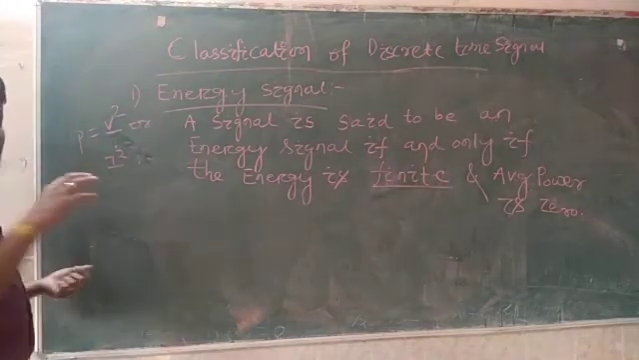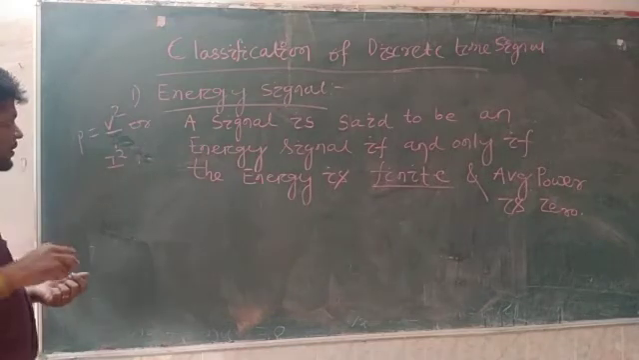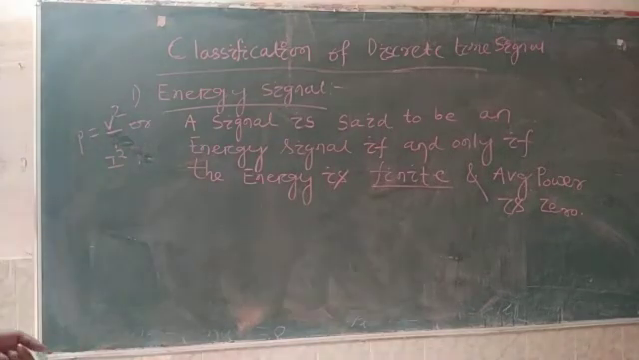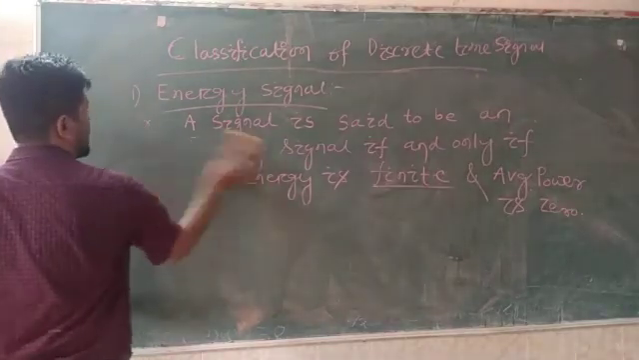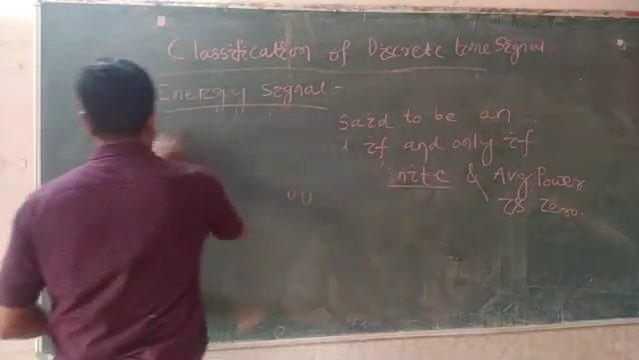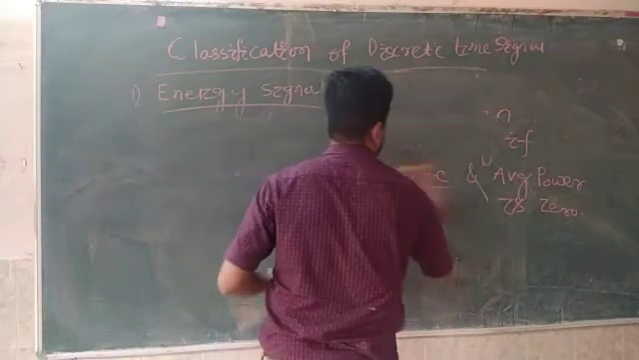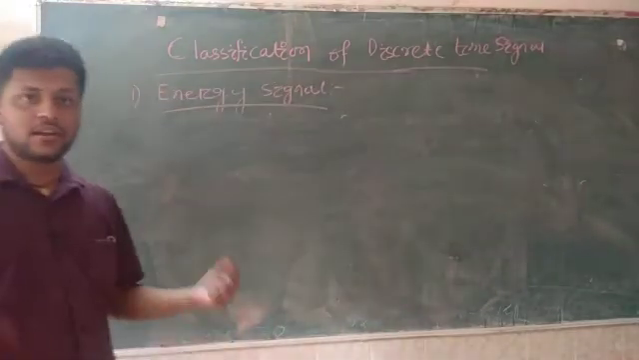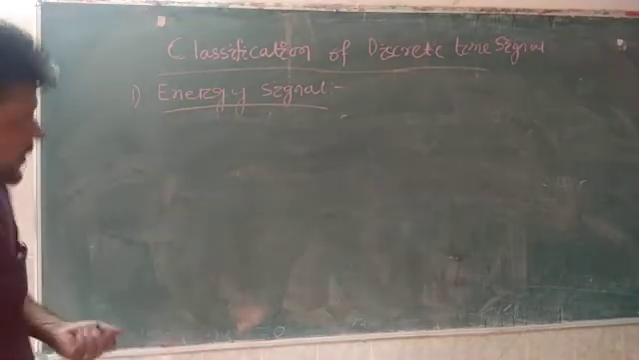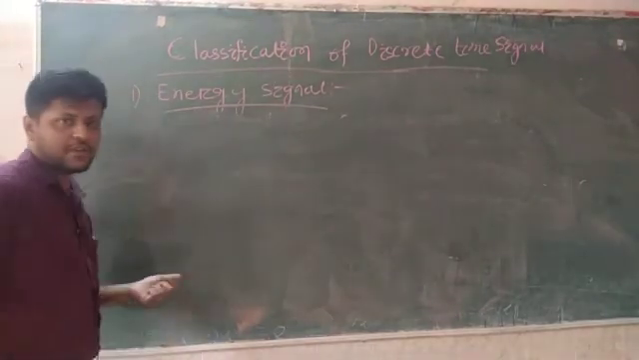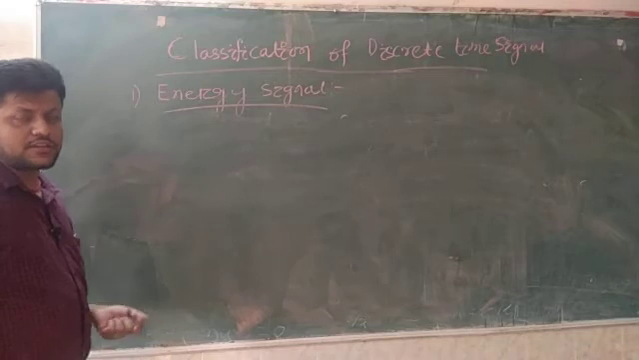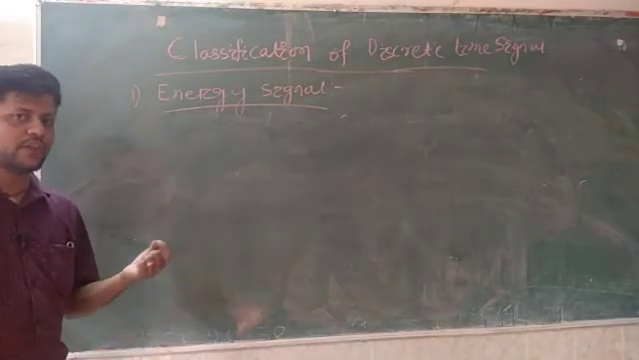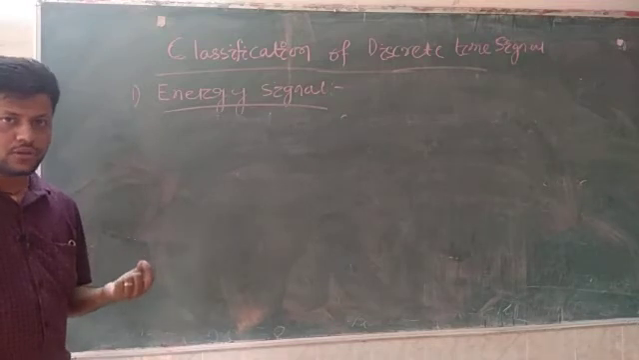Remember, if the signal is x[n], we have to square the signal as x[n] square and take the summation. So mathematically, how to find energy? That was the definition: a signal is said to be an energy signal only if the energy is finite and the average power is zero. So you have to check.